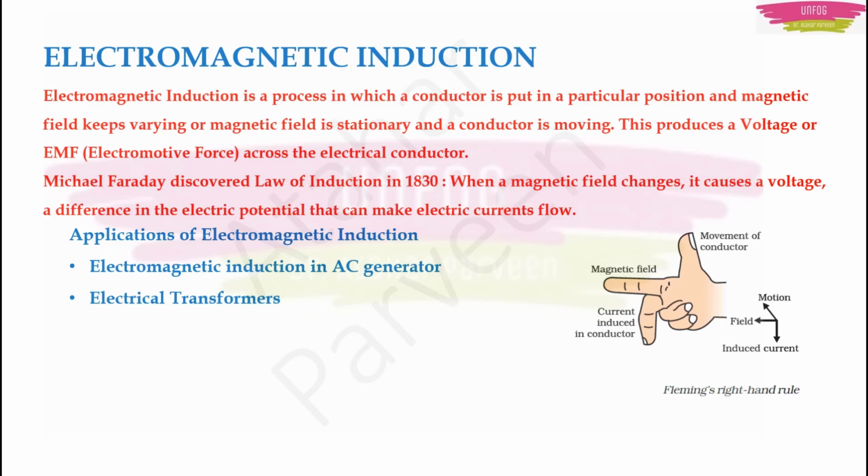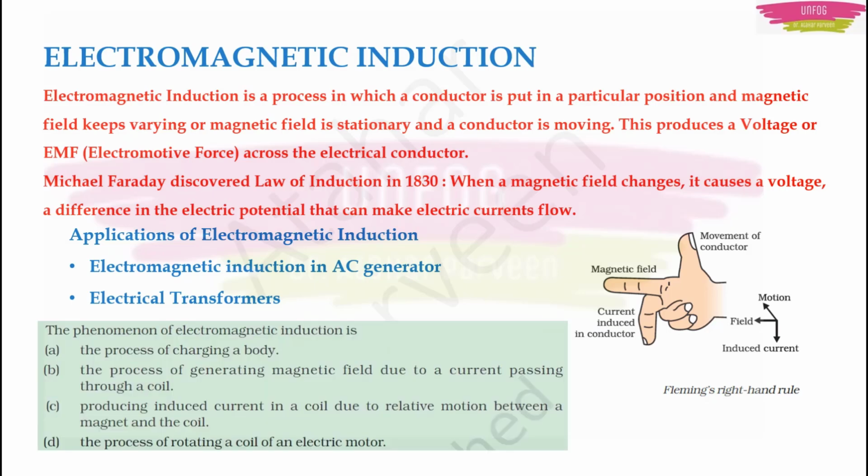There are two very important applications of electromagnetic induction: it is used in AC generators and in transformers. I am not going deep into it because it is not mentioned in the syllabus. But a one mark MCQ may be asked like this. The phenomenon of electromagnetic induction, which we have just discussed, is producing induced current in a coil due to relative motion between a magnet and a coil.